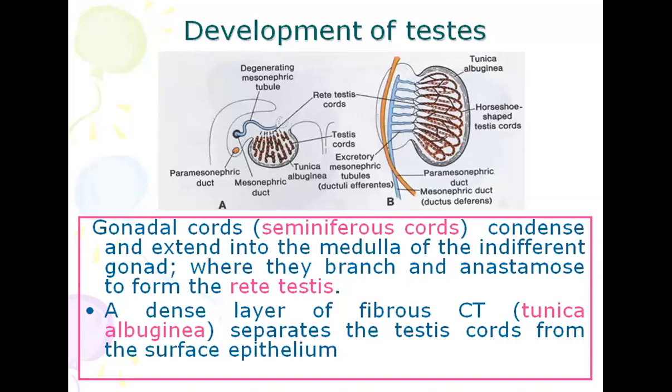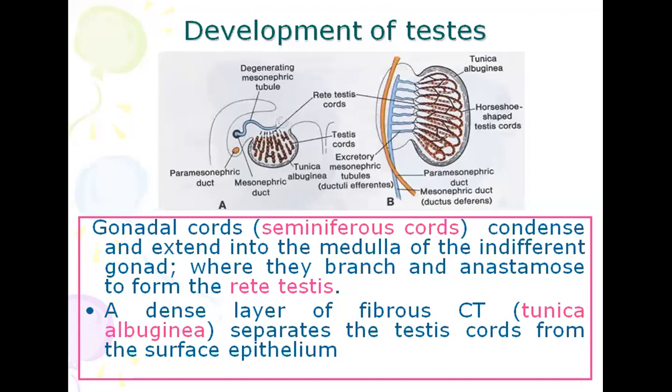So here is the surface epithelium, and here it is written tunica albuginea. Here the coelomic epithelium proliferates and forms the sex cords. The long structures you see are the sex cords. In the sex cords, primordial germ cells incorporate, and here seminiferous tubules are formed. So these sex cords form the seminiferous tubules.